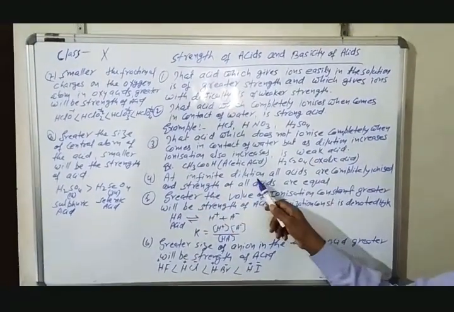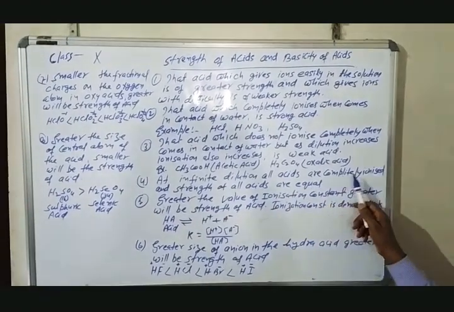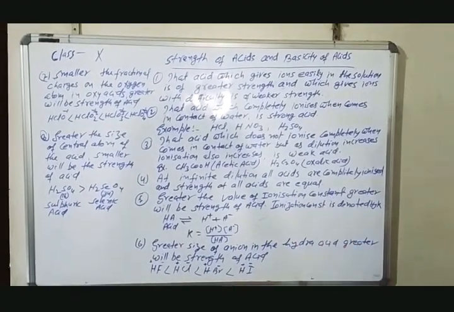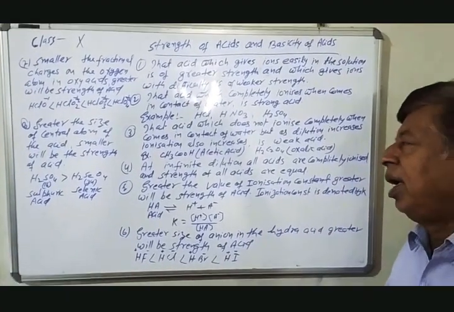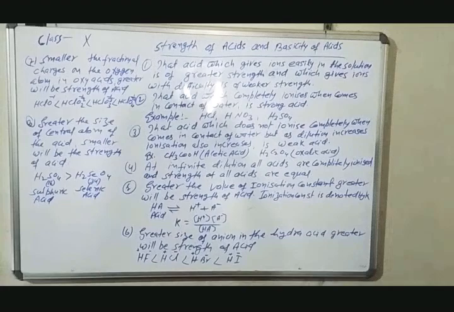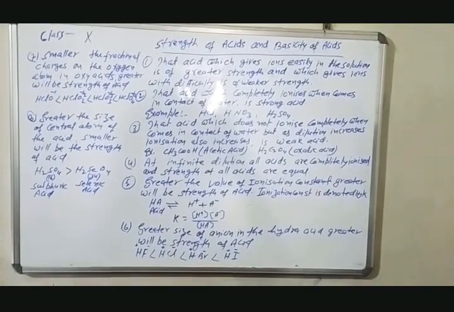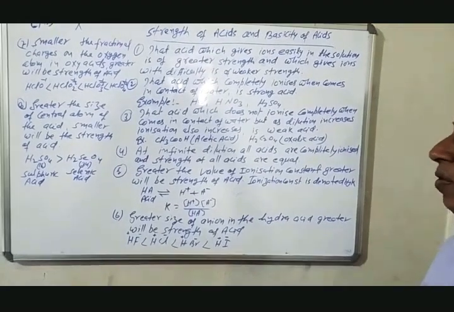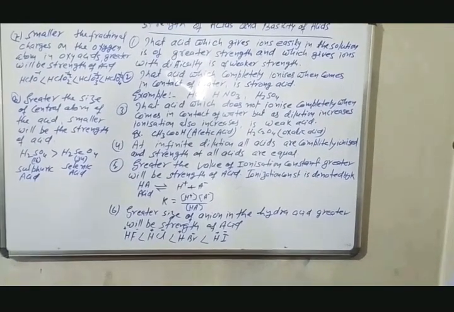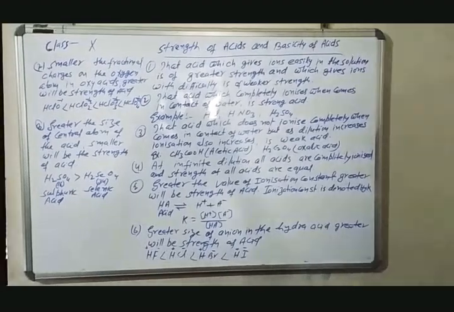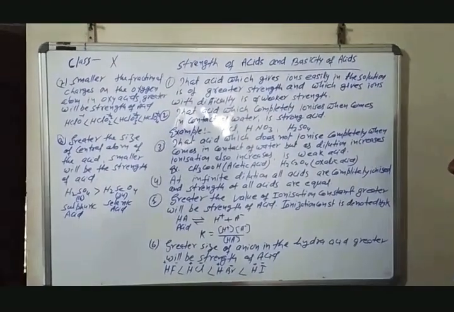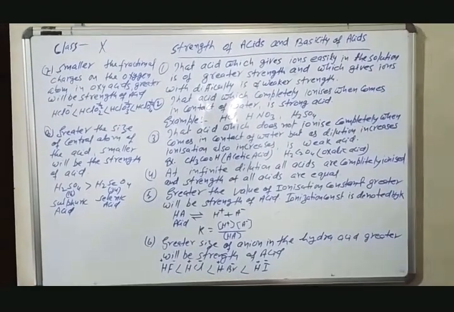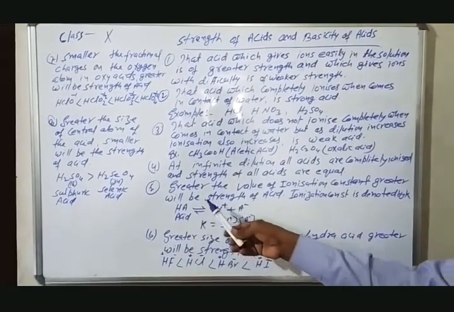At infinite dilution, all acids are completely ionized, and the strength of all acids is equal. It means if an excess quantity of water is present in any acid, then that acid will be completely ionized, and at that dilution, all acids are of equal strength and completely ionized.